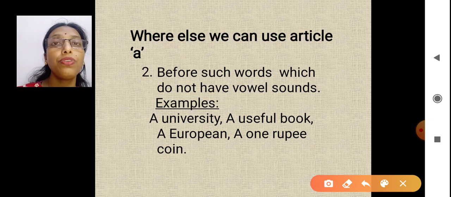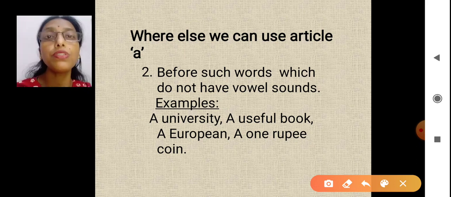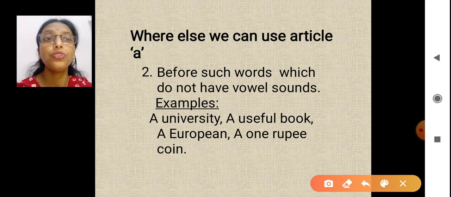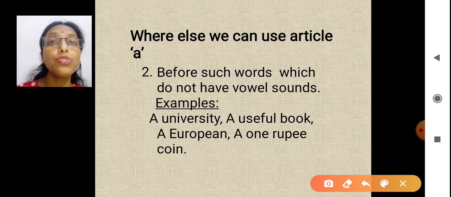O sound is not there. Okay? Umbrella, a sound is there. Or university. Do you find in university any vowel sound? No. Useful. It is useful or useful. Y sound is there. Again I am talking about y sound.